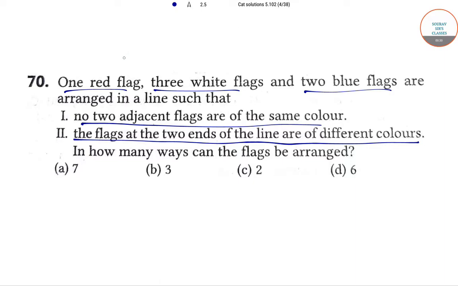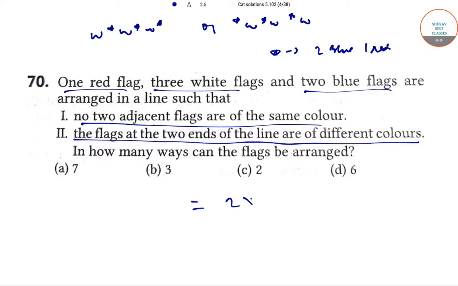So the required possibilities are given as, or, where star shows the position occupied by two blue and one red flag. Therefore, total number of permutations is equal to 2 into 3 factorial by 2 factorial, that is equal to 6. So option D is the correct answer.